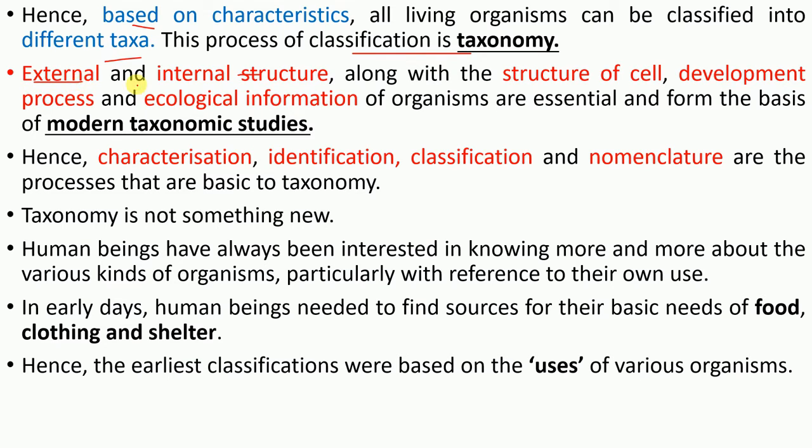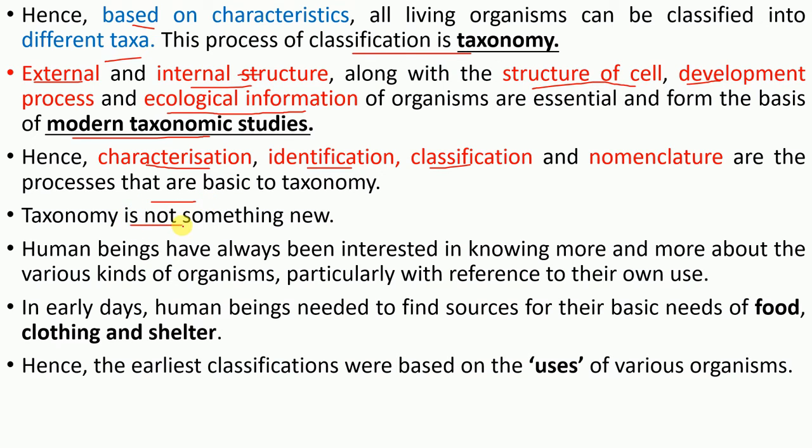For example, external and internal structure, along with the structure of the cell, like whether it is prokaryotic or eukaryotic, what the developmental process behind the organism is, and what the ecological information about it is, like whether it is a producer, primary consumer, secondary consumer, tertiary, etc. Hence, all these things are part of modern taxonomy studies. Hence, characterization, identification, classification, and nomenclature are the processes that are basic to taxonomy.